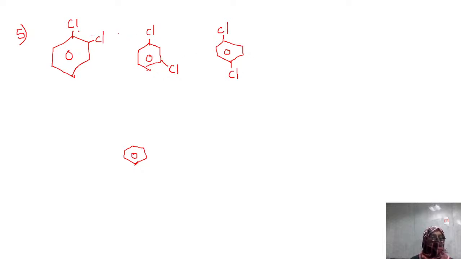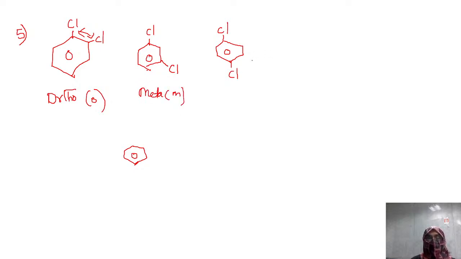Let me tell you the simple thing. If 2 things are side by side in the benzene, next to each other, this position is known as ortho, O-R-T-H-O, short form O. If 2 groups are on the alternate position, leaving one carbon, they are called meta, M for short.